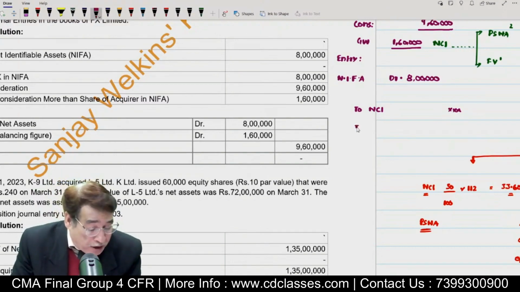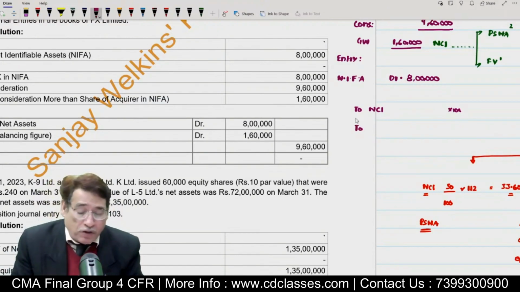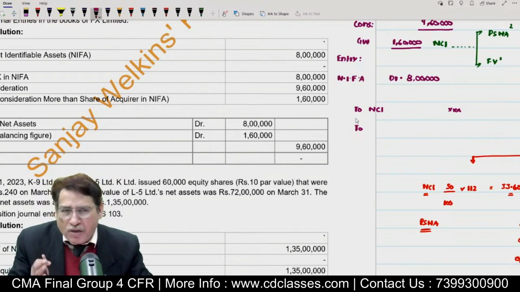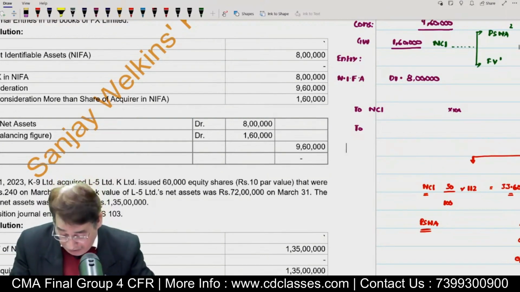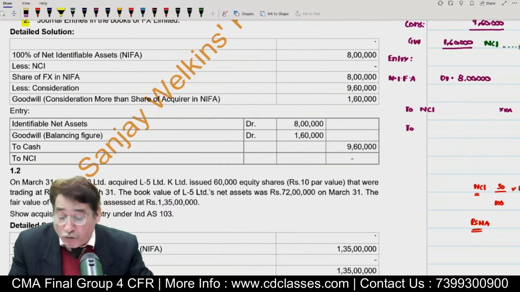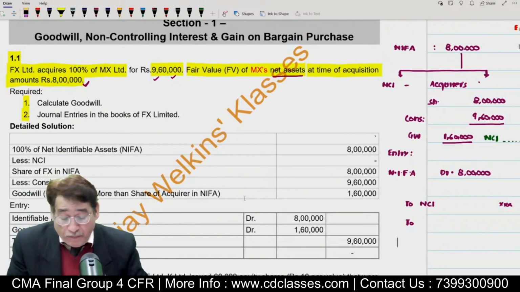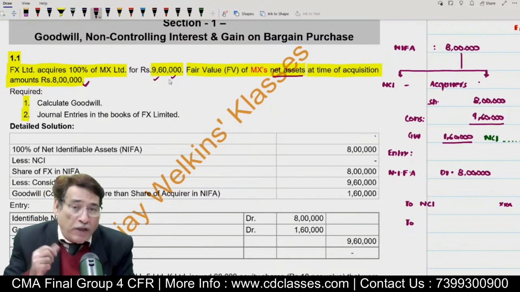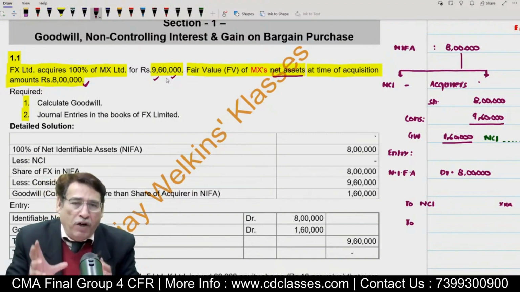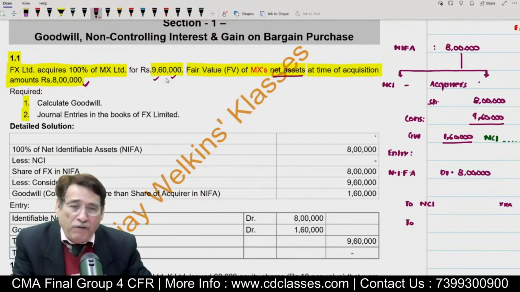Now we are going to write here regarding the consideration. As a professional student, you should not give any chance to the examiner to deduct even a single mark. For example, once again I would take you to the question. Just pay attention to why I am stressing even such a low intensity question. Here it is written, FX Limited acquired 100% of MX Limited for rupees 9,60,000. Whenever the wording is like this, for rupees 9,60,000, always presume that you have delivered the consideration in cash. Is it clear to you?